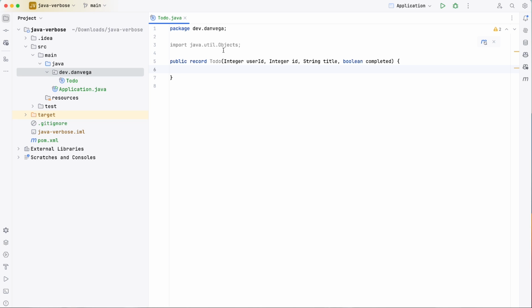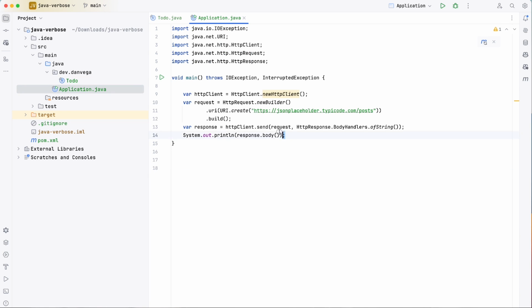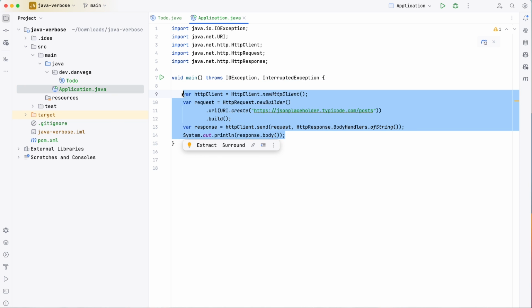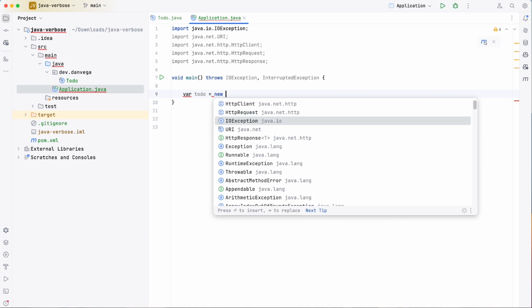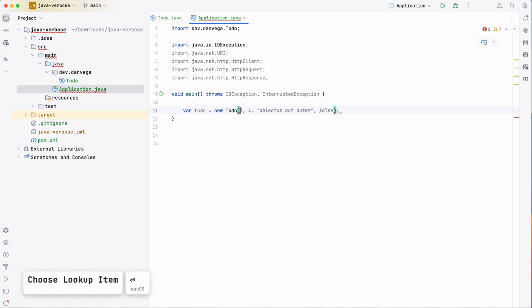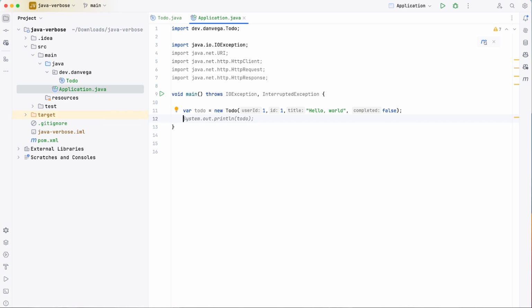This is good. There are a lot of pros to dealing with immutable classes. But I just want to take a look at an example of creating this. So let's get rid of all of this. And I'm going to say var todo is equal to new Todo. We're going to pass in a 1, a "hello world", and then is this completed? I will say false. So you see that we've created a new instance of our Todo, and I'm going to go ahead and print this out.